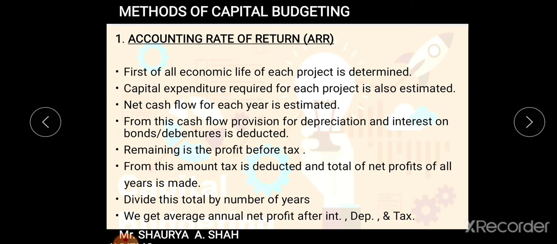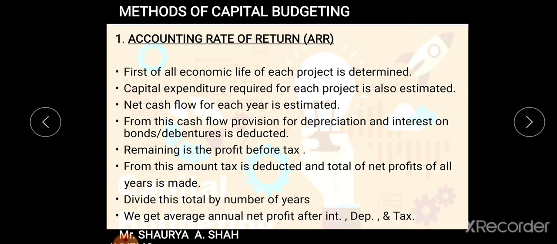All these steps will be useful for you to do the practical sum. We are going to solve it after this. So net cash flow is determined. First of all, economic life is decided. Second, capital expenditure is decided. Third, cash flow is estimated. From this cash flow, provision for depreciation and interest on bonds, debentures is deducted. As you all must be aware of the terms depreciation, bonds and debentures, the provision is removed out of the total net cash flow, as depreciation is also one kind of appropriation and amortization. Interest on debentures is an expense for us, so we will deduct it.